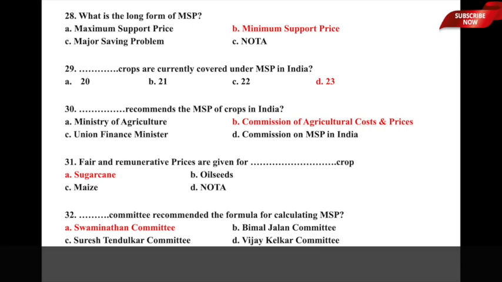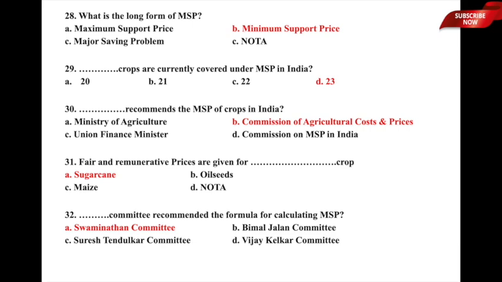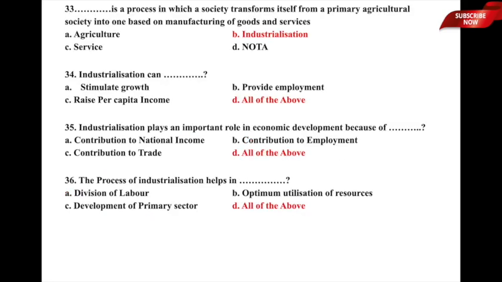Which committee recommended the formula for calculating MSP? There is a new formula for calculating MSP, which is 1.5 times the cost of production. Whether it is A, Swaminathan committee, B, Bimal Jalan committee, C, Suresh Tendulkar committee, or D, Vijay Kelkar committee. The committee which recommended this formula is option A, Swaminathan committee, the correct answer. I hope that is clear. Let us now move to question number 33.